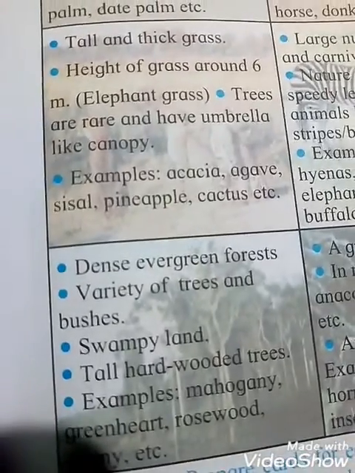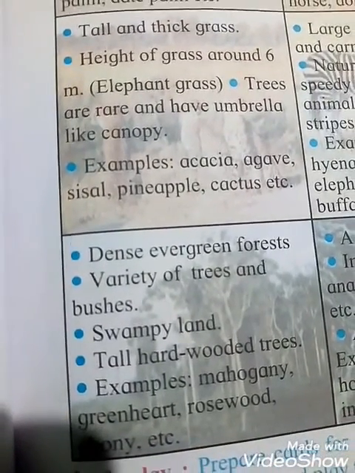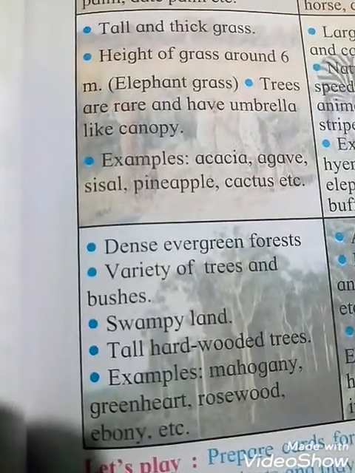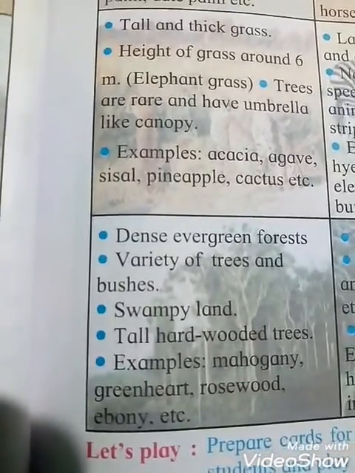A variety of trees and bushes are found here. Swampy land. Tall hardwood trees are there. Trees are very tall and very hard wooded. Examples: mahogany, greenheart, rosewood, ebony, etc.